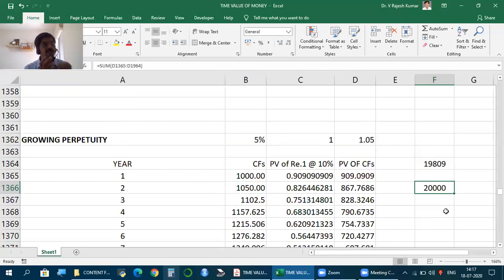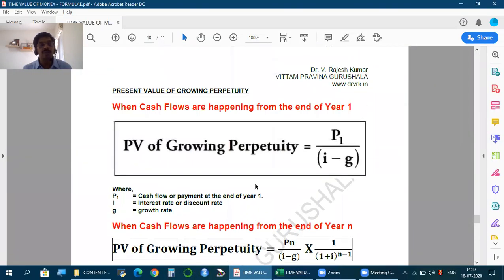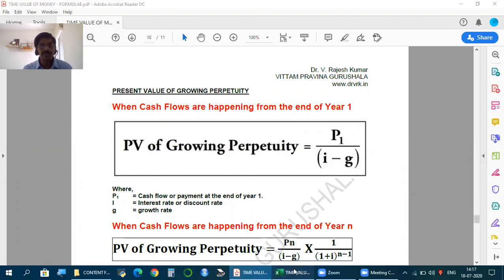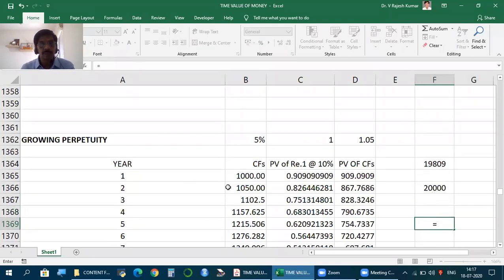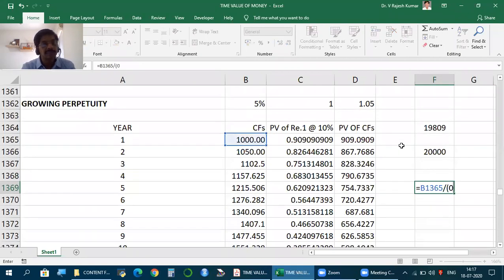But we don't need this, we need a model. What's a model? It's a very simple model. If it's a growing perpetuity, this is what we do. P1 by I minus G, same as in case of growing annuity. P1, the cash flow at the end of first period, by I minus G. Now, in this, what is the cash flow at the end of first year? 1000 by 10% was the rate of interest, 5% was growth rate.